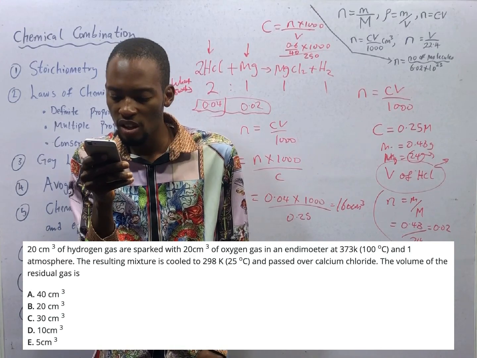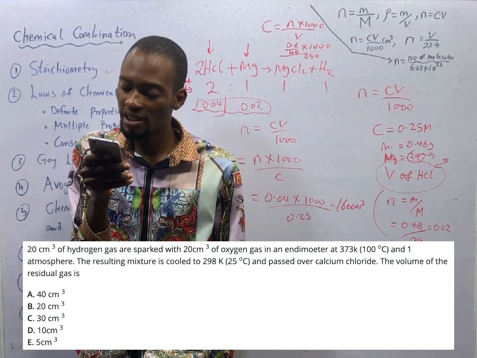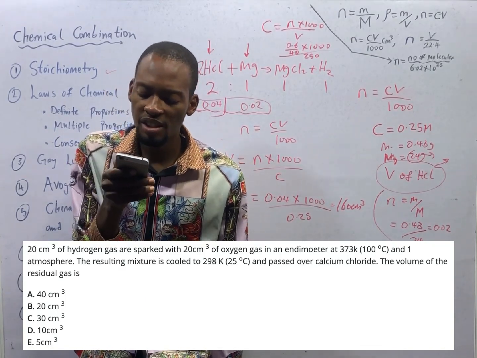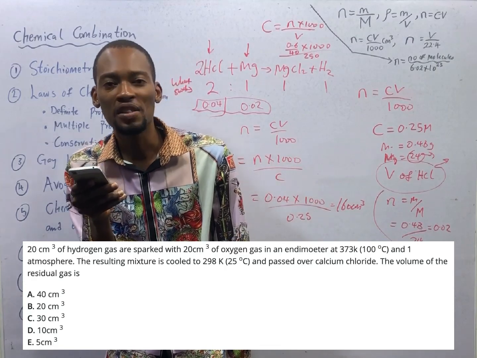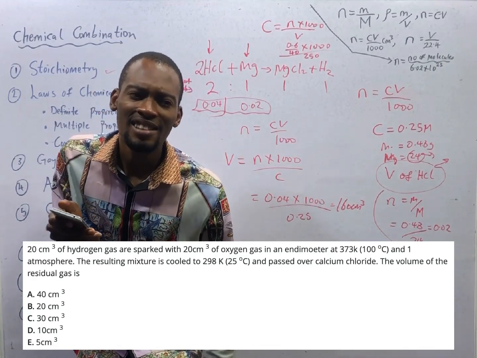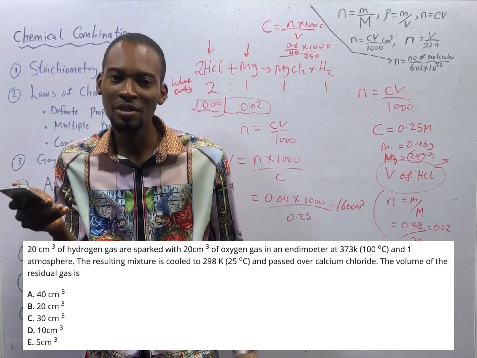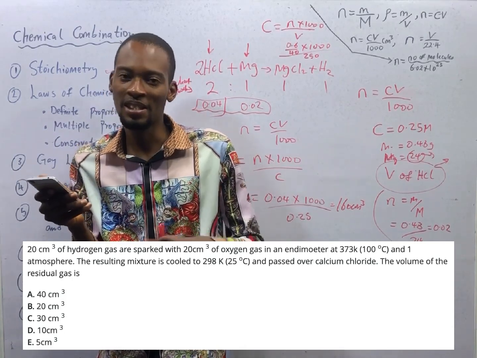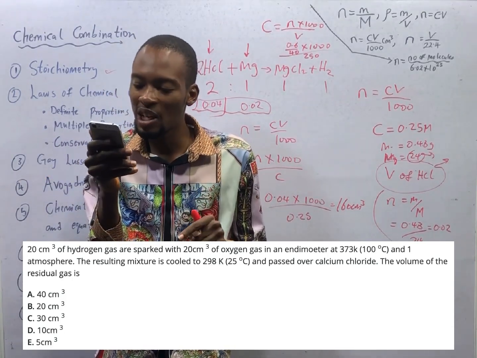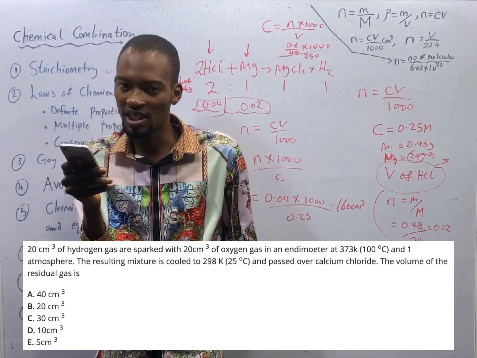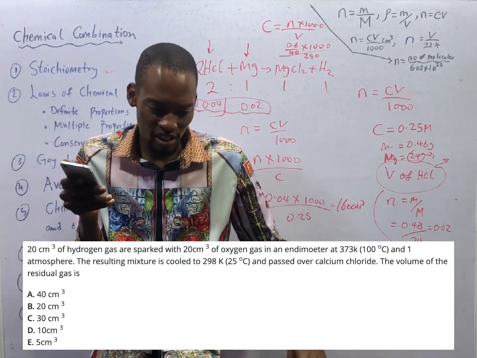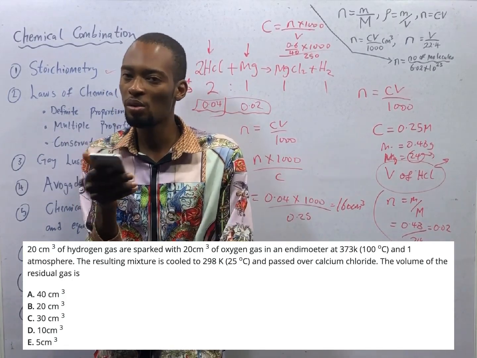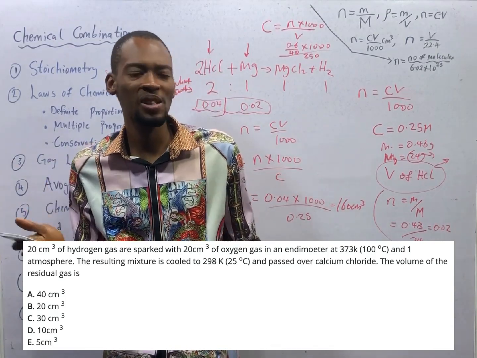But here, it's sparked with 20 cm cube of oxygen gas, but it says that the resulting mixture is cooled. What is formed is water, gas. Now that the gas has been cooled, it will go back to liquid. So it has condensed. In that case, the product is no longer a gas, it has changed to liquid. The volume of the resulting gas will simply be the excess we have in oxygen, that is 10 cm cube. So the excess oxygen remaining is the only resulting gas, because water produced has been cooled to liquid, no longer a gas. Take note of all that.